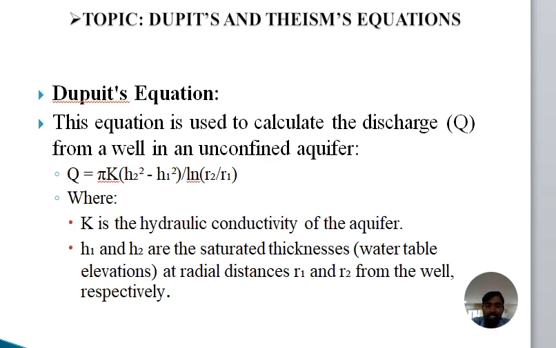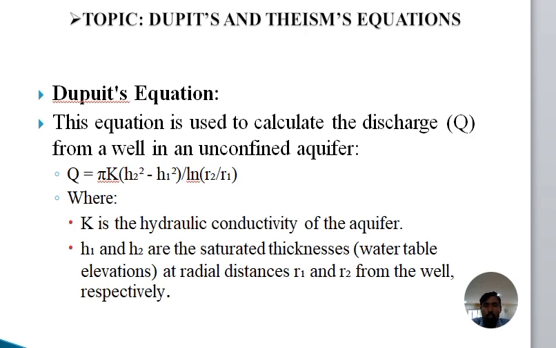L is the length of the aquifer we represented. S is the drawdown value. Capital R is the radial distance, and K is the hydraulic conductivity. Based on these values, we identify what kind of discharge we have using this equation in unconfined aquifers.